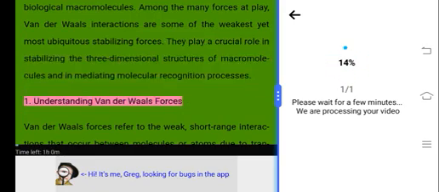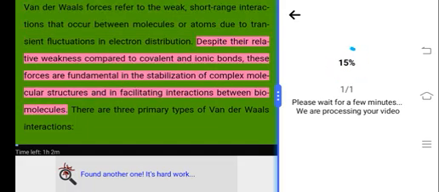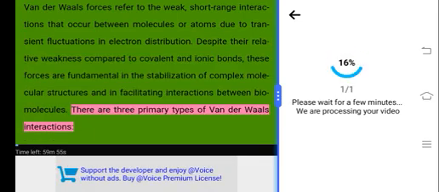1. Understanding van der Waals forces. Van der Waals forces refer to the weak, short-range interactions that occur between molecules or atoms due to transient fluctuations in electron distribution. Despite their relative weakness compared to covalent and ionic bonds, these forces are fundamental in the stabilization of complex molecular structures and in facilitating interactions between biomolecules. There are three primary types of van der Waals interactions.